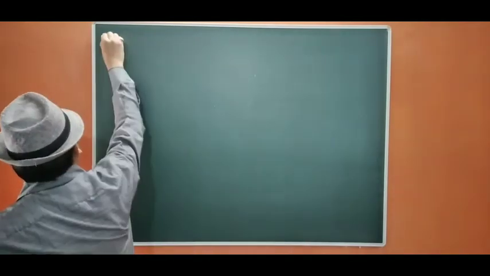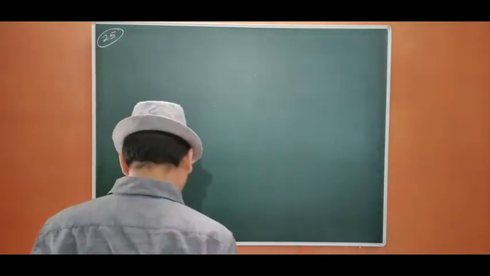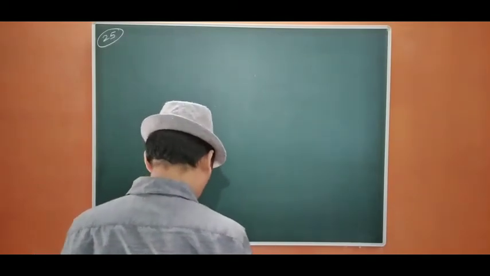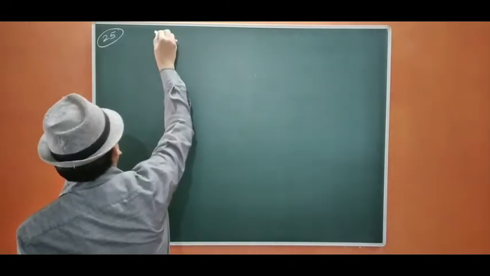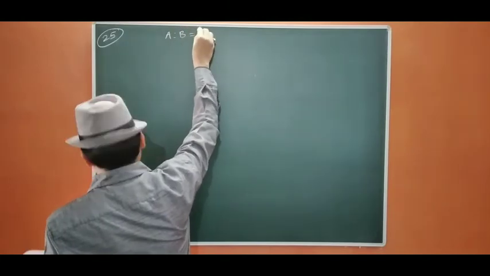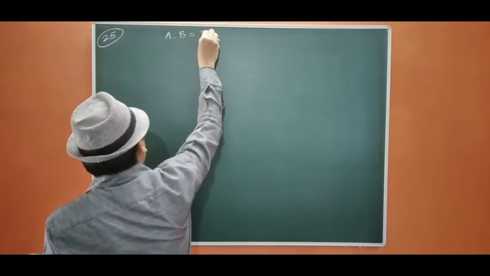Question number 25. Now here first we have to find out the new PSR. So A and B are partners in 5:3.